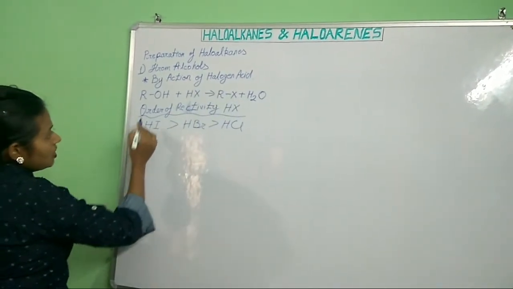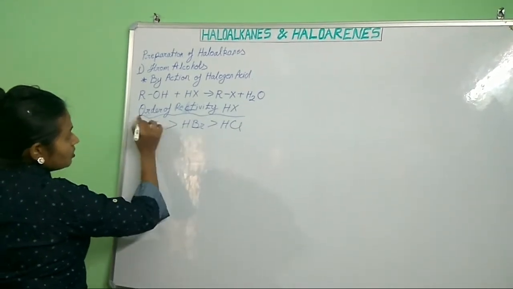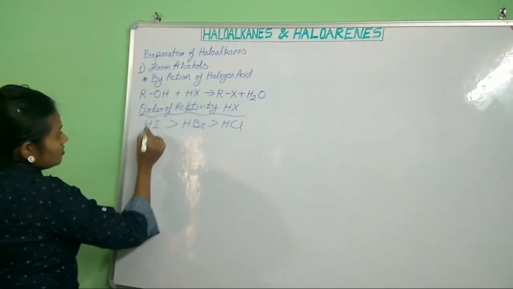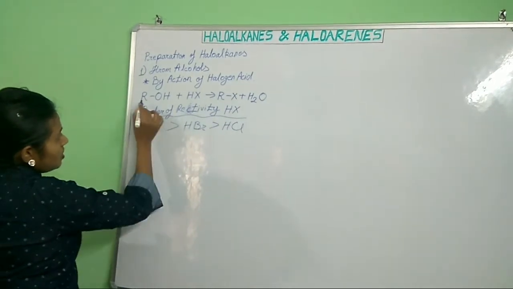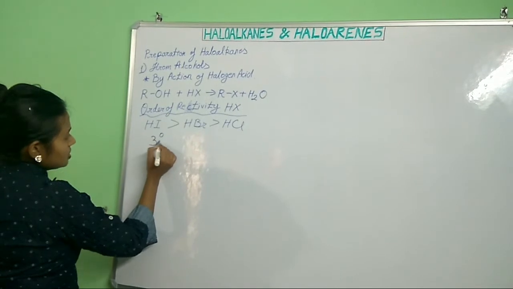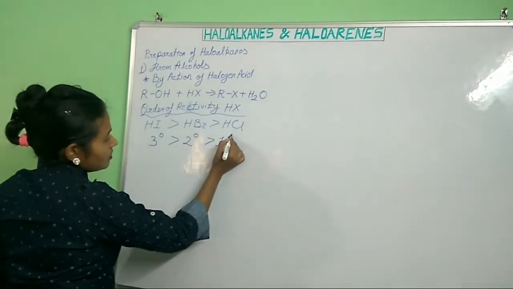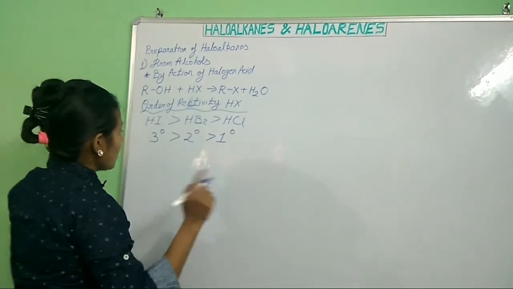Now let us look at the order of reactivity of ROH, meaning alcohols. Tertiary alcohol will be the most reactive, then secondary, then primary. Why?